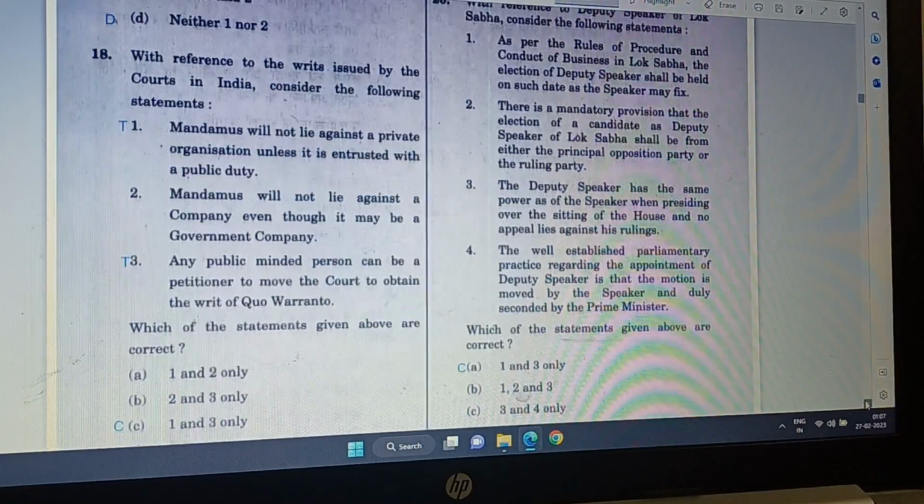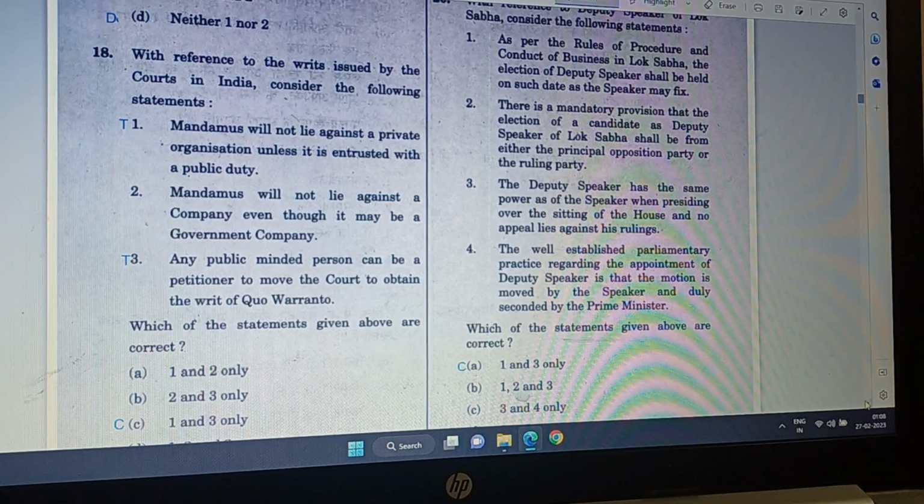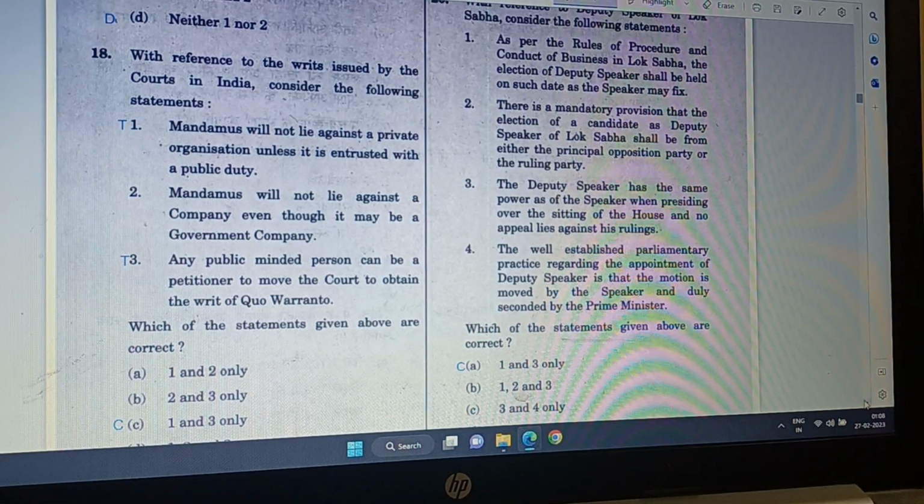Actually, these questions are not difficult. All you need to do is to study in a wider sense Indian polity, the NCERT book of Indian Constitution.